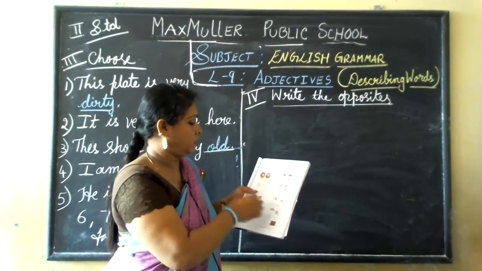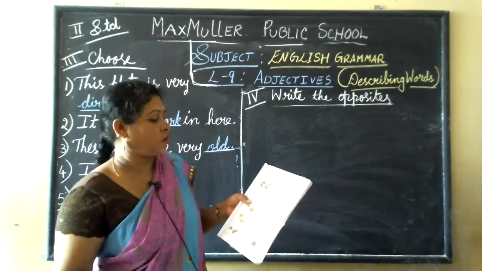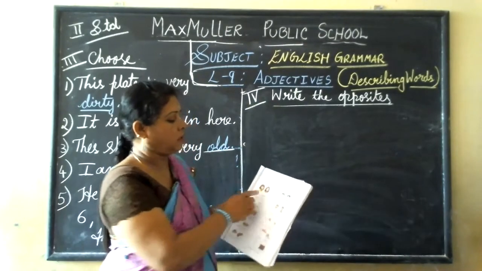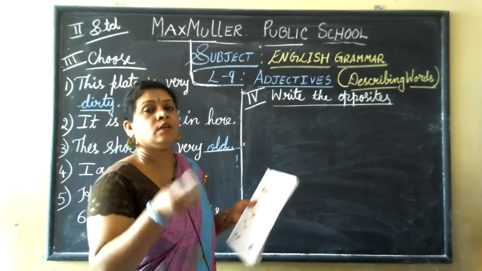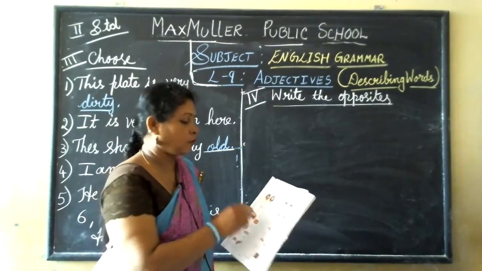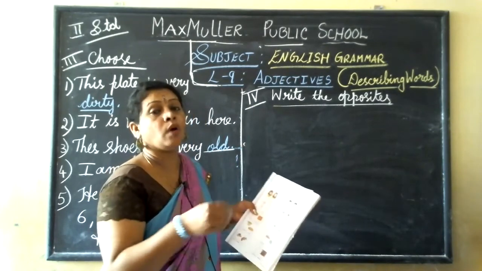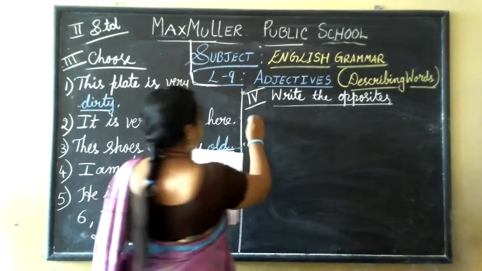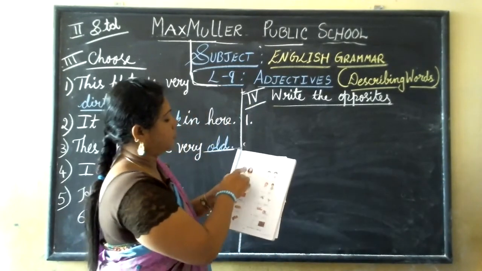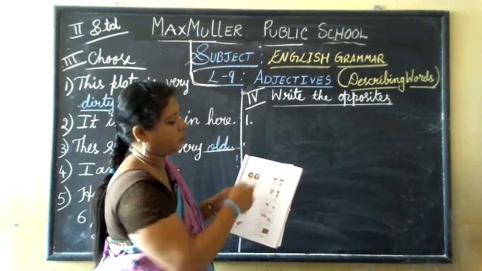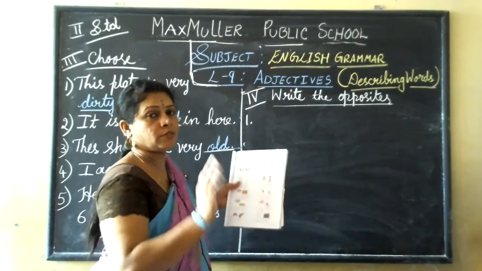Two people, everything they have given. So they have given one word, you have to write the opposite to that. That means how you write opposite, happy, sad. Instead of into mark, they have given or. Okay, first one I'll write here. Here you can see two girls. One hair is curly and another girl hair, what is it? It is straight.